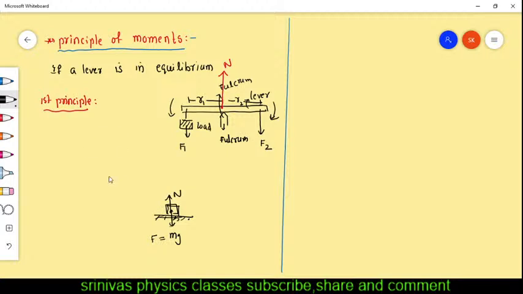Right. Now let us see what we can write here. The first principle is translational equilibrium. What is the condition for translational equilibrium? Can you tell the translational equilibrium condition? Net force should be equal to 0. What are the forces acting? N is the upward force, F1 and F2 are the downward forces. We write it like this. The first principle is the lever principle.